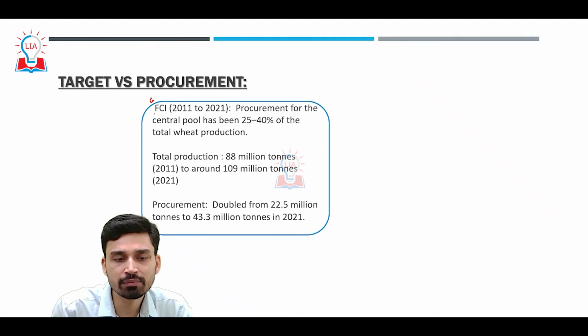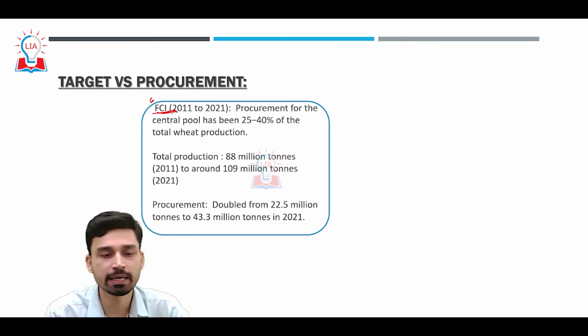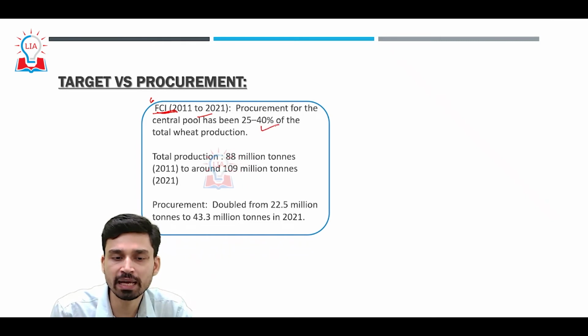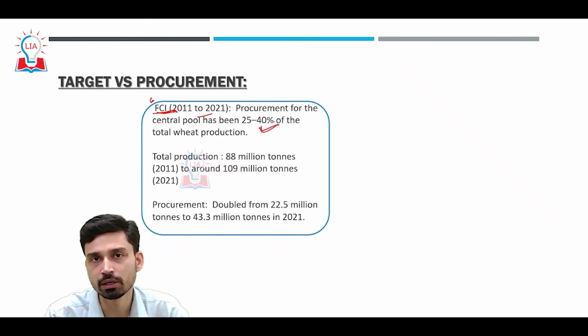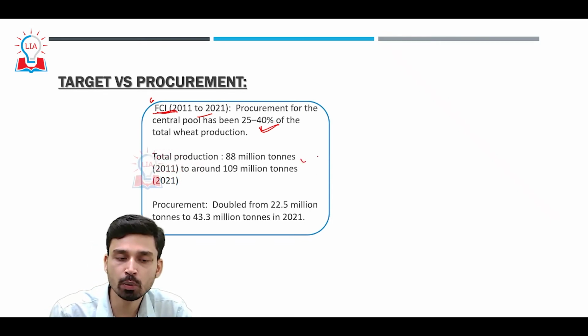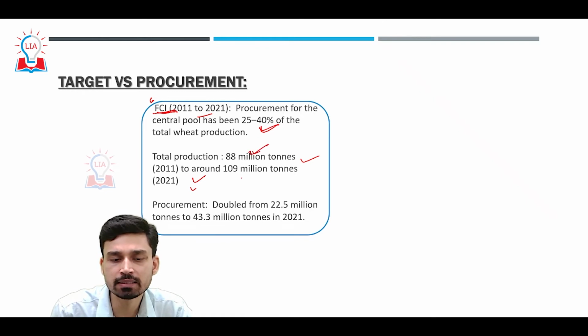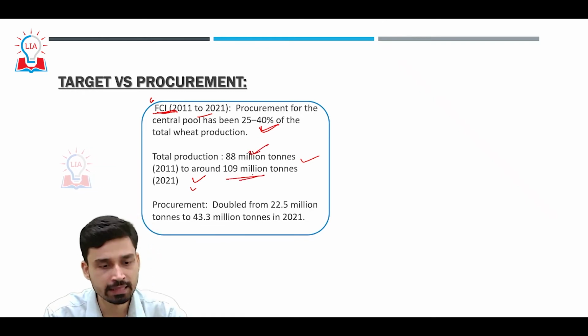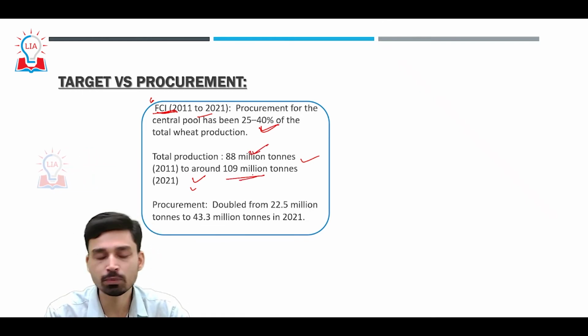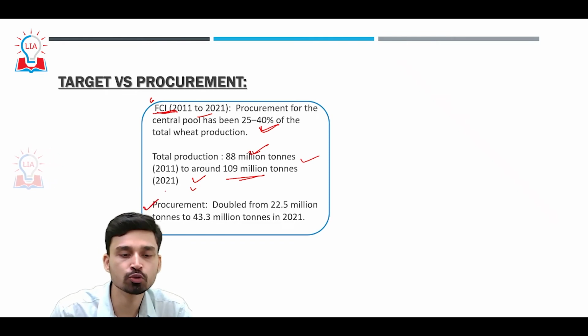If you look at the Food Corporation of India's website, between 2011 to 2021, the procurement for the central pool has been between 25 to 40% of the total wheat produced within the country. The total production, however, in these 10 years has also risen significantly from 88 million tons to almost 109 million tons. And with the rise of production, the procurement volume has also gone up significantly.